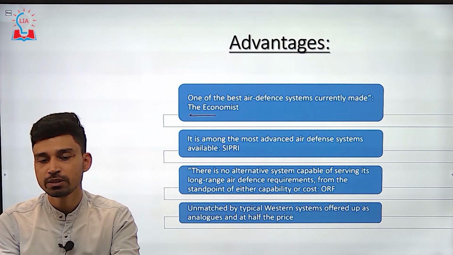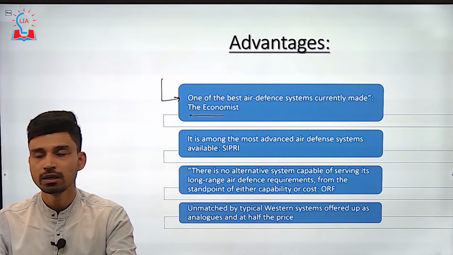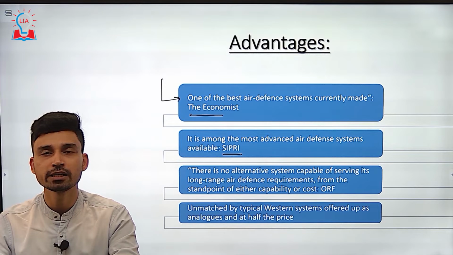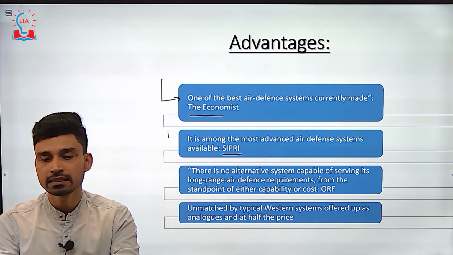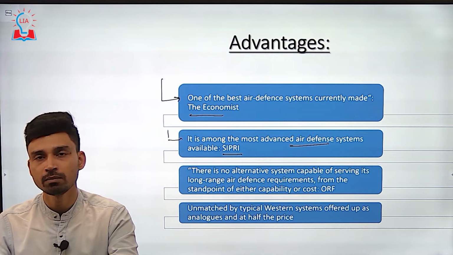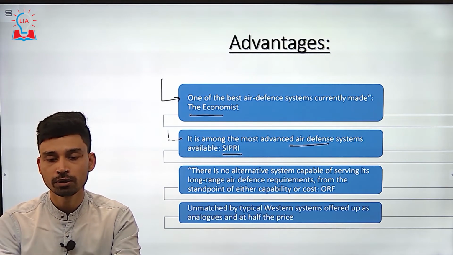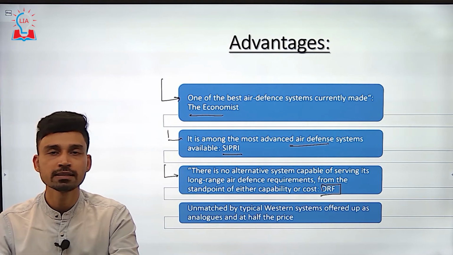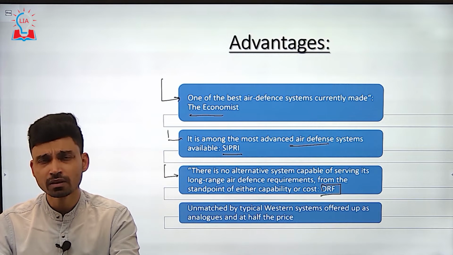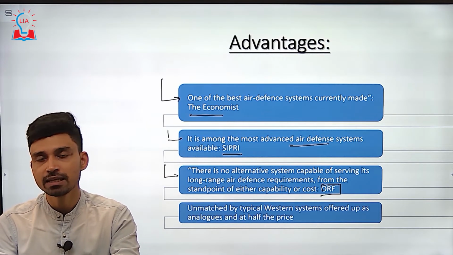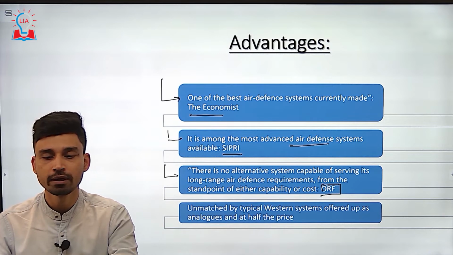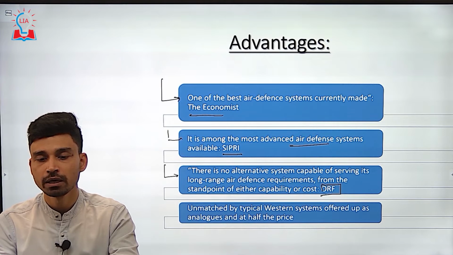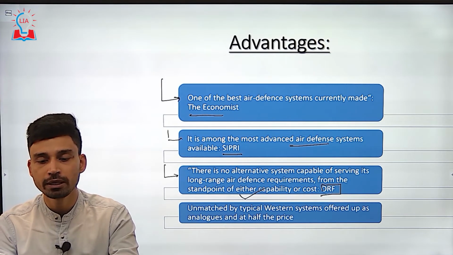As per the Economist, it is believed to be one of the best air defense systems currently existing in the world. SIPRI, the Stockholm International Peace Research Institute, has said it is among the most advanced air defense systems available on earth today. The Observer Research Foundation, a research body of India, has said that as far as India is concerned, there is no better alternative system capable of serving its long range air defense requirement, in terms of either capability or cost.